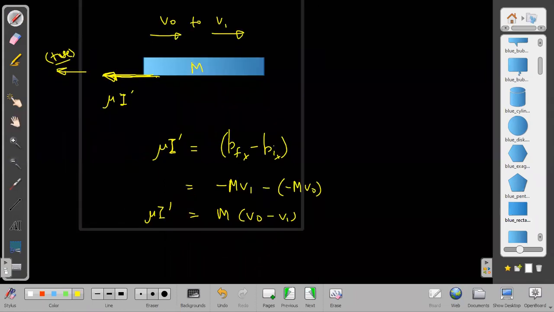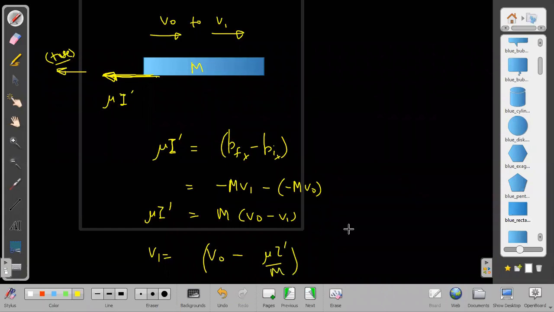v1 value is v0 minus, sorry, reverse, not that, mu I dash by m. Yes, mu I dash by m, that is right.